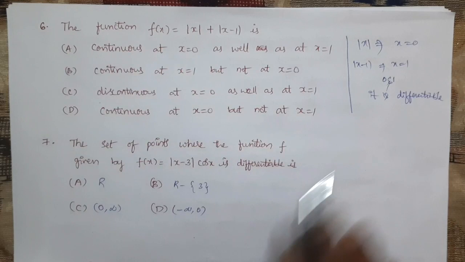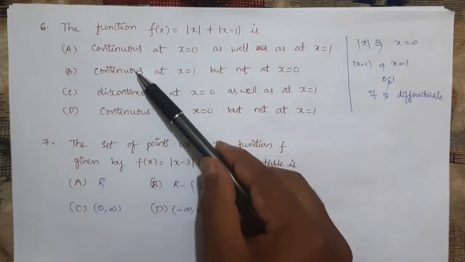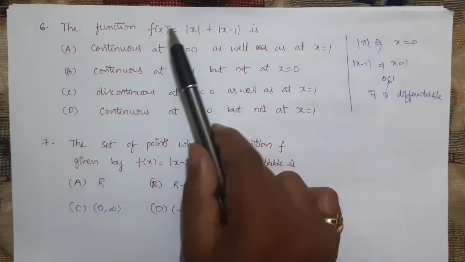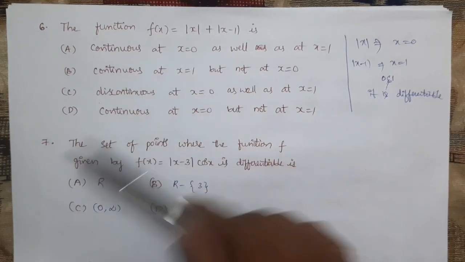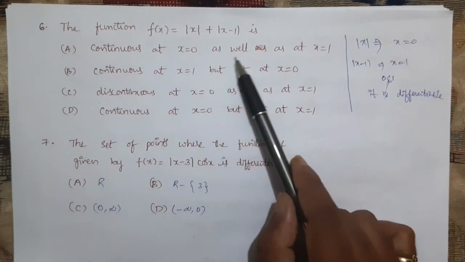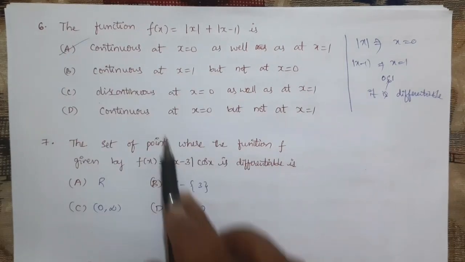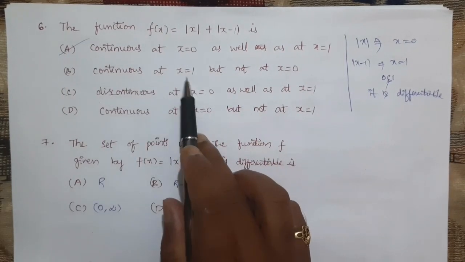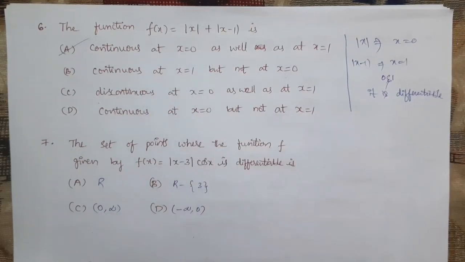But in that option, the differentiable concept is not there. The concept is only around continuous and discontinuous. As we know that a modulus function is always continuous, we need to consider which option says continuous. So continuous at x equal to 0 as well as at x equal to 1. So this is the correct answer. The second option says continuous at x equal to 1 but not at 0, no, this modulus function is always continuous.